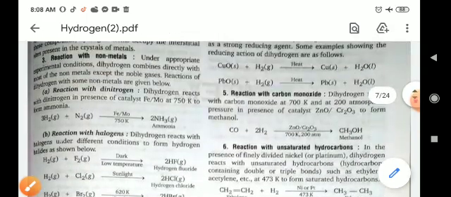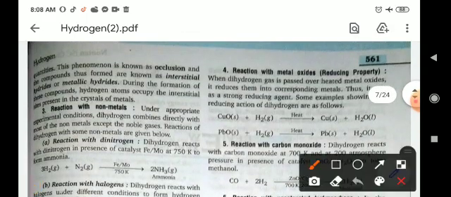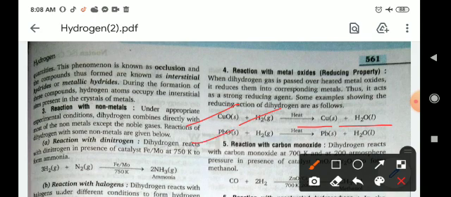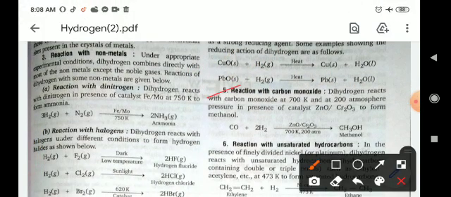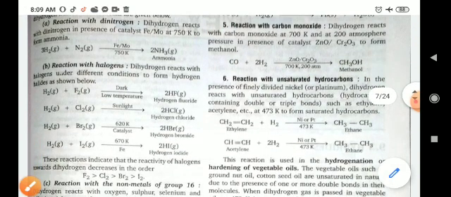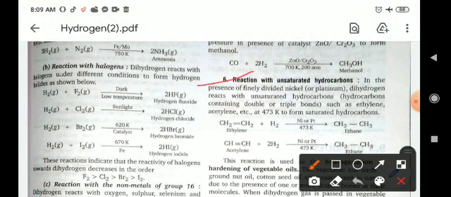Next, reaction with metal oxides. Hydrogen reacts with copper oxide to form copper and water. Similarly, lead oxide reacts with hydrogen to form lead and water. Reaction with carbon monoxide. Hydrogen reacts with CO to form methanol in the presence of a catalyst, zinc oxide or chromium oxide, at 700 Kelvin and 200 atmosphere pressure. Reaction with unsaturated hydrocarbons.